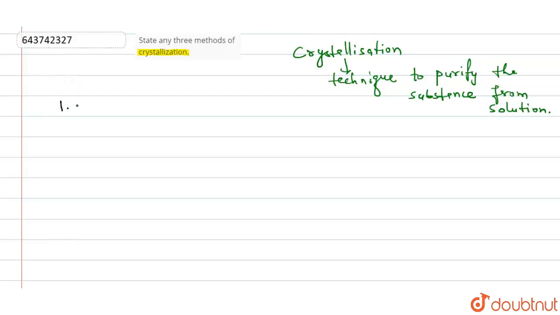So I'll write the first method here, that is evaporative crystallization. What does this method involve? If you see this method, the solution is kept on an evaporation stage, and after heating the substance, by evaporation, the substance is purified from the solution. So the substance which is purified is in the form of evaporative crystallization.